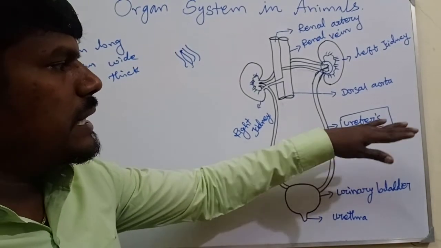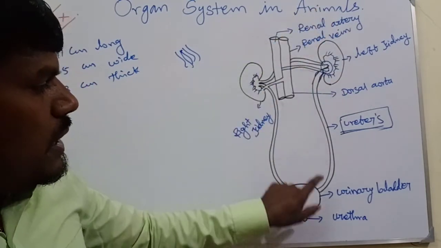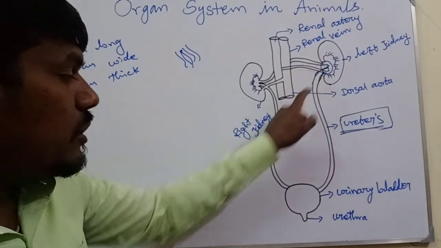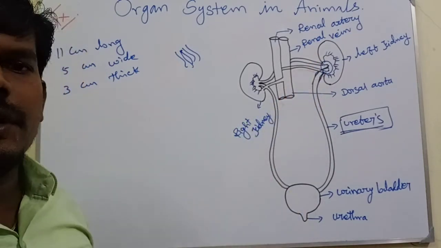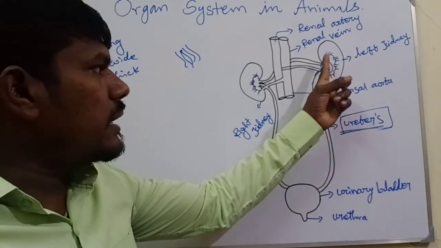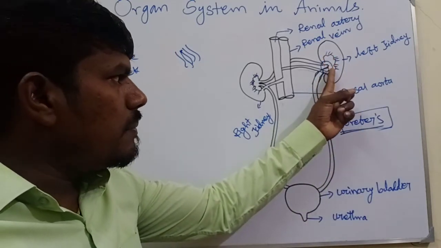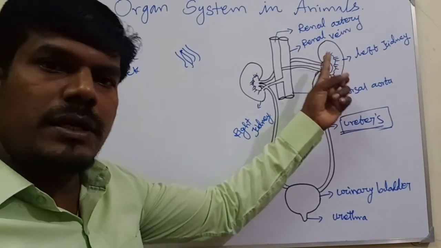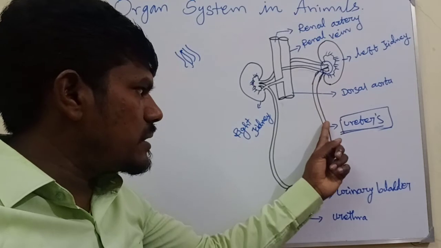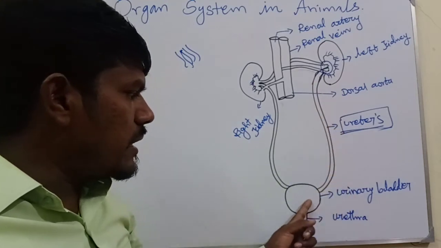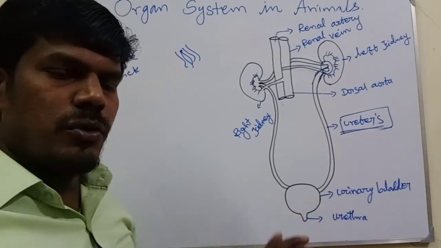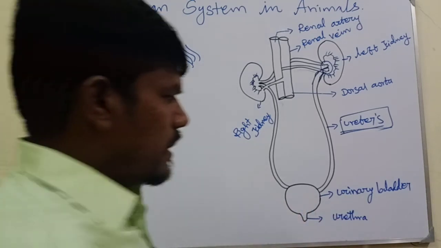The renal pelvis collects the waste material, the urine, which passes through this way, the ureter. The ureter finally connects to the urinary bladder, where the urine is stored. Next is the urinary bladder, this one.